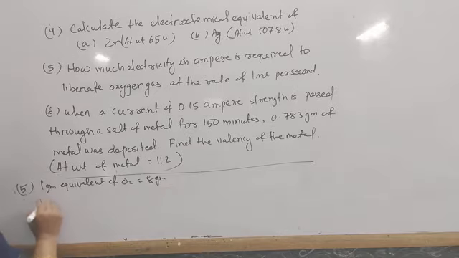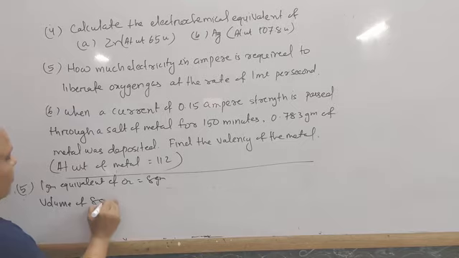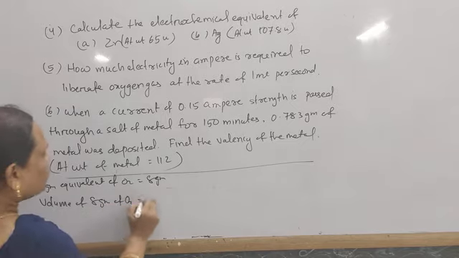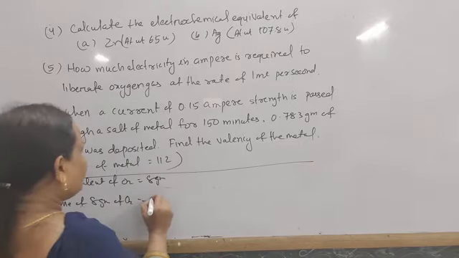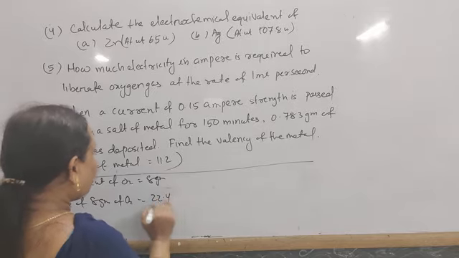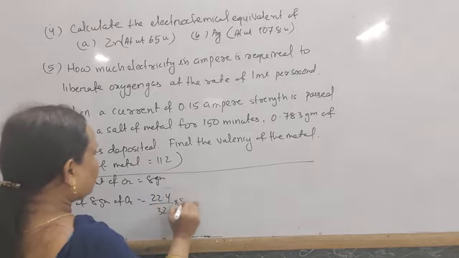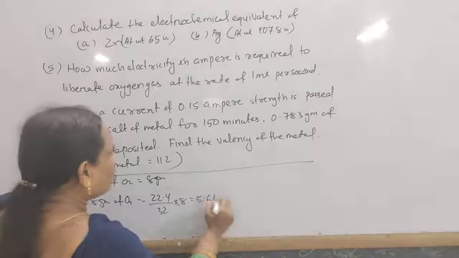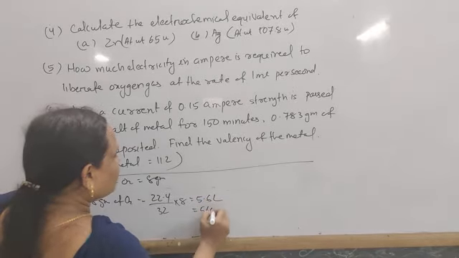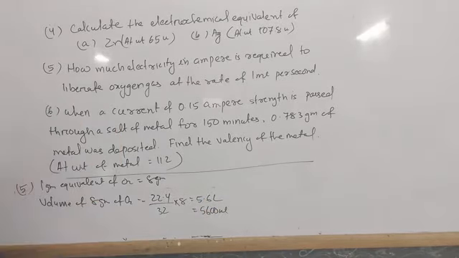So in this way, the volume of 8 gram of oxygen is equal to 22.4 by 32 into 8, that is 5.6 liter, or 5600 ml.